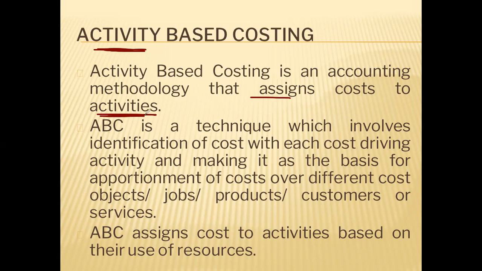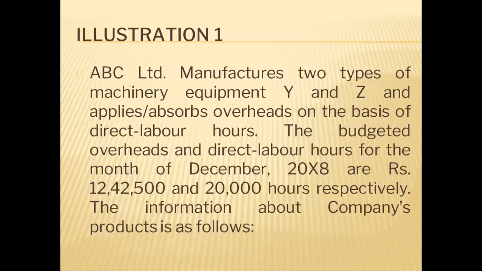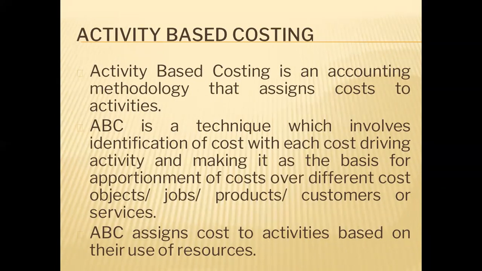So let us understand how it works. It is a very simple and interesting method. First, we will have to identify what are the activities done by the company and what is the resources required for that activity. So we have to first list down the activities.